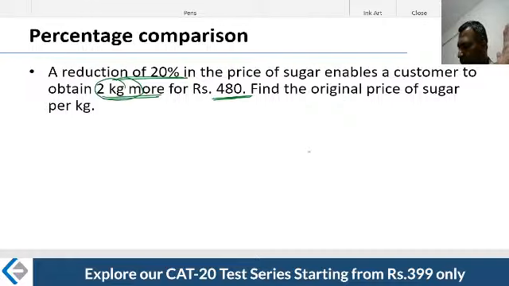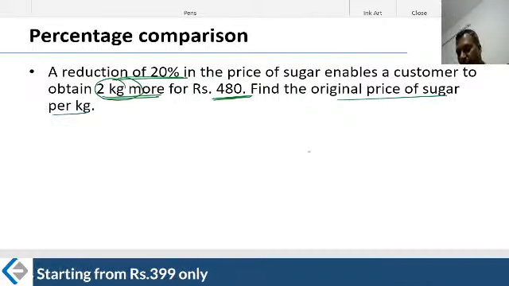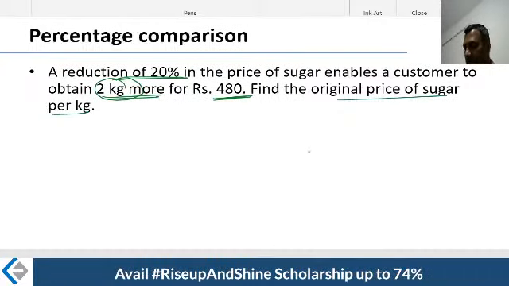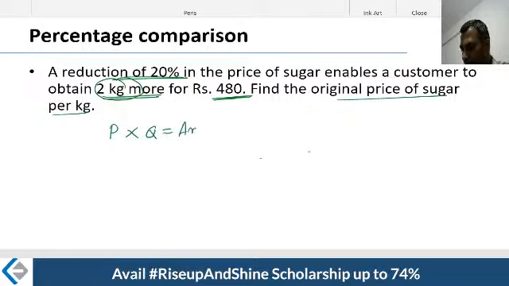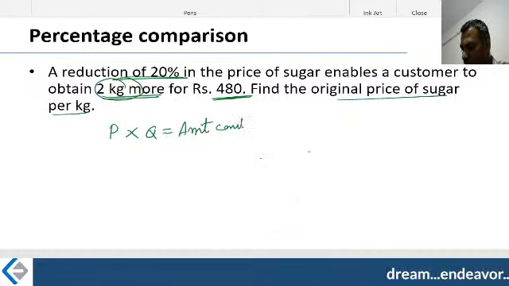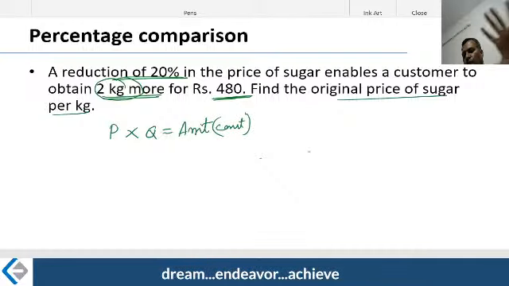Now his question is, find the original price of the sugar. Which means, what was it before it got reduced by 20%? That is the author's question. Now look at this. What are we trying to say here? Price into quantity is equal to amount. Amount is constant, which is 480 rupees.